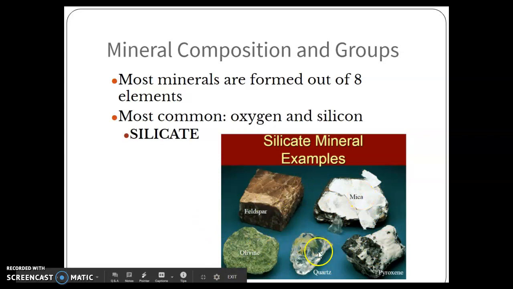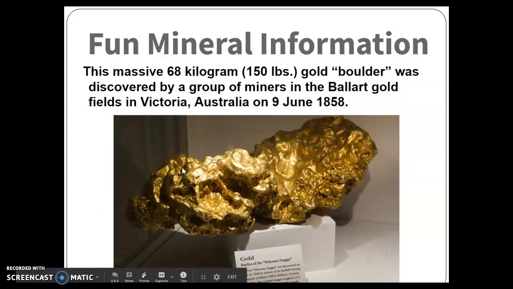These are all silicate minerals in this picture. Silicates are ones that are formed from oxygen and silicon. Now, if they were all just oxygen and silicon, they would all look the same. That means that we have other elements that are mixed in any combination. It could be 2 more, 1 more, 10 more, that make up that specific mineral.